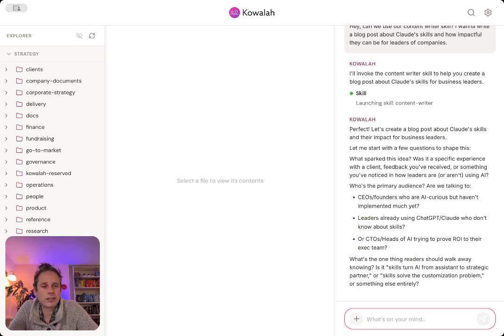So whether it's something to do with fundraising or finance or hiring or planning an opportunity, I'm creating skills to document what I am doing. And that means that the next time I come along to that, it's super fast. But I recognize that the barrier to entry for anyone that's non-technical is super difficult to figure out, like what a skill is and how to create them. And so that's what we want to cover in this.